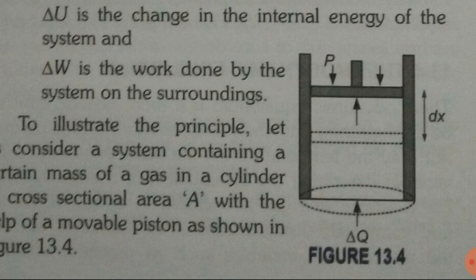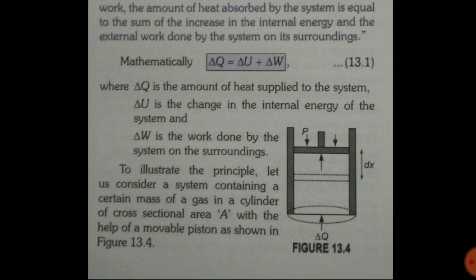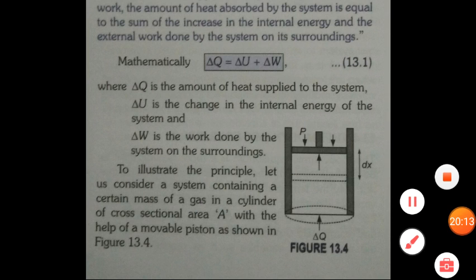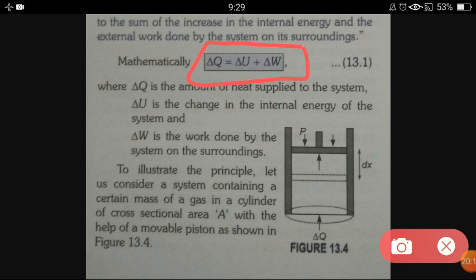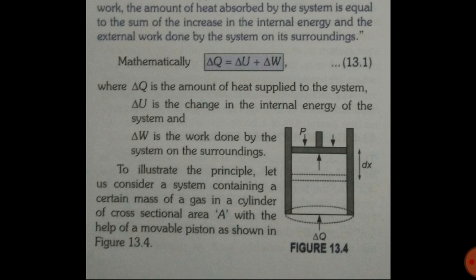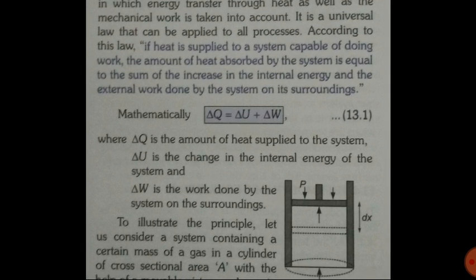Okay, so whatever heat energy is given here is used in two parts. Suppose we have supplied del Q energy, so it is used in two parts. Some part is used to increase the internal energy and some part is used to do the work. So del Q equals del U plus del W. This is our first law of thermodynamics.